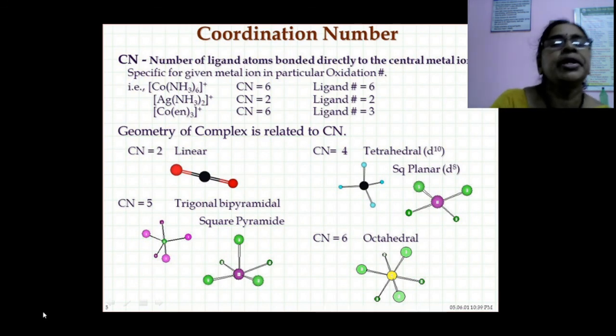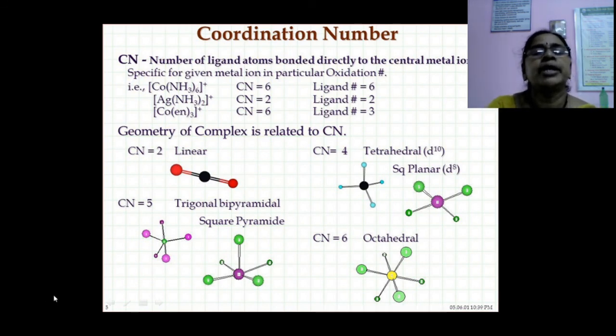Next one, coordination number: the number of ligand atoms bonded directly to the central metal atom. For example, here the coordination number is 6. This central ion is attached to 6 ammonia molecules, so the coordination number is 6. Here the coordination number is 2 because 2 ammonia molecules are attached to the central silver ion. Next, another one, here the coordination number is 6.